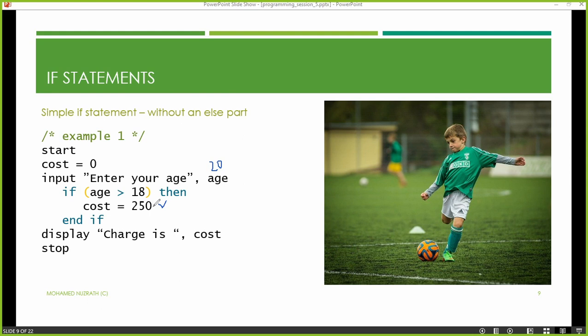So let's test this one in a Java program. After that I'll give you 1 minute for you to type down this code, right? Let's do that. Everything is ready in my program.